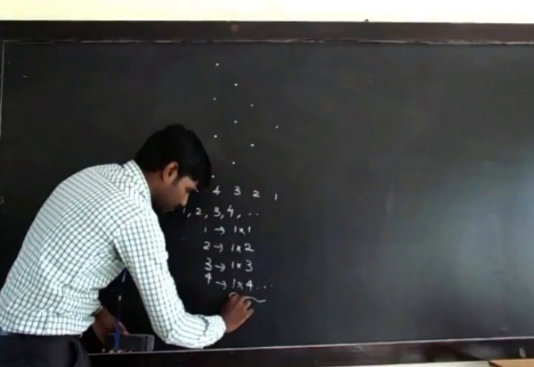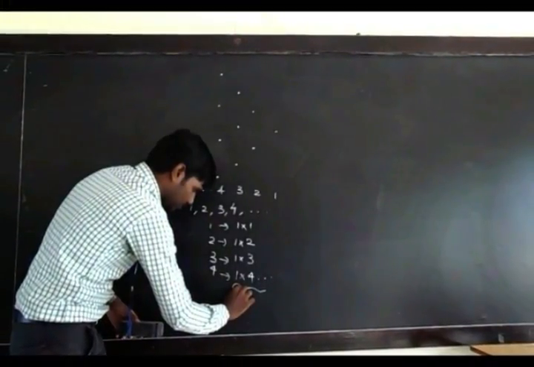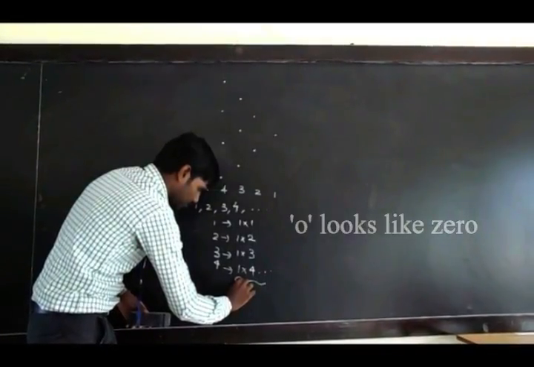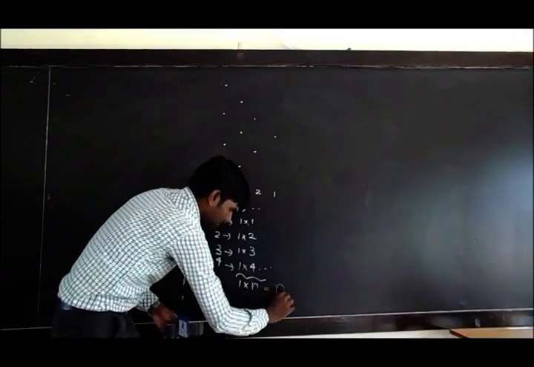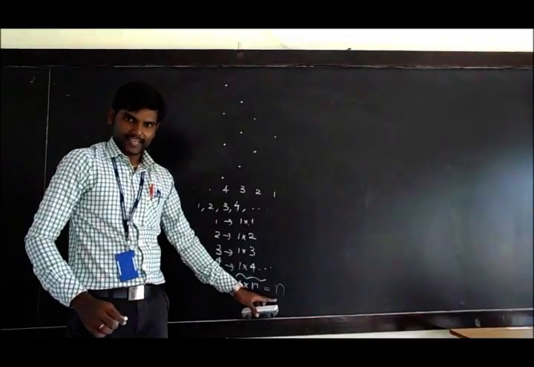Changing numbers means we can give any variable except O, because O looks like 0. So now here we can give the variable as n. So that is n. The general form of a natural number, that is, the pattern, is n.